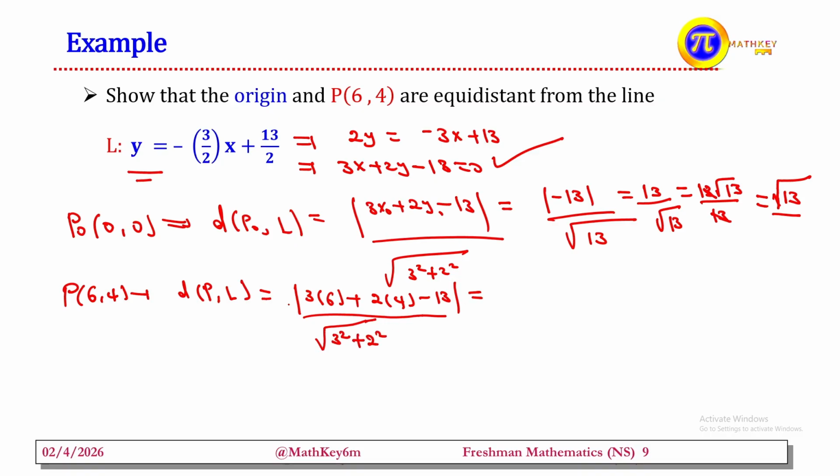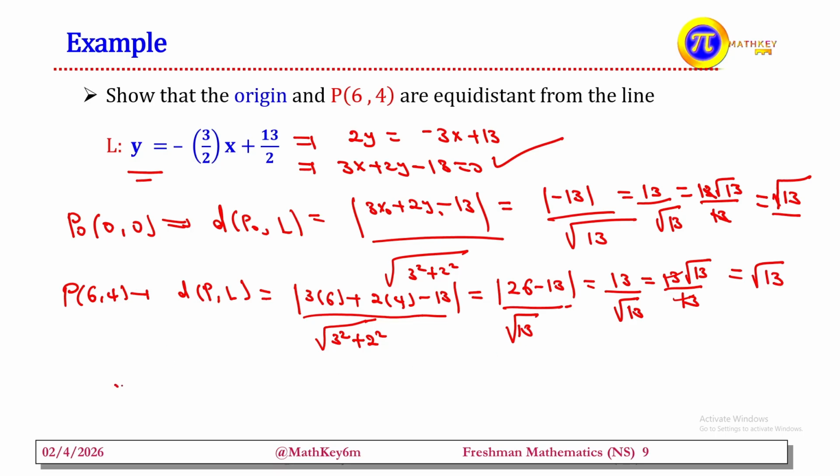This is equal to 3 times 6, which is 18, 18 plus 8 is 26. This is 26 minus 13, which is 13, divided by the square root of 13, which is equal to 26 minus 13, that is 13. The absolute value of 13 is 13. After that, we can rationalize the denominator, which is 13 times the square root of 13 divided by 13. Cancelling 13 by 13, it equals the square root of 13.